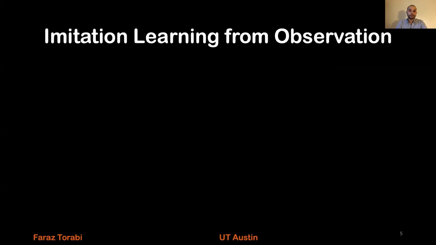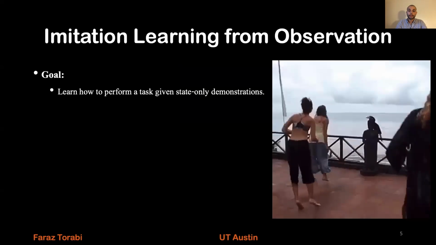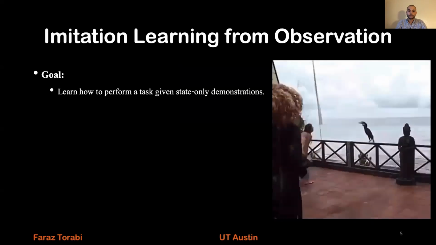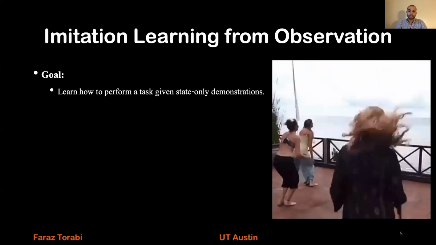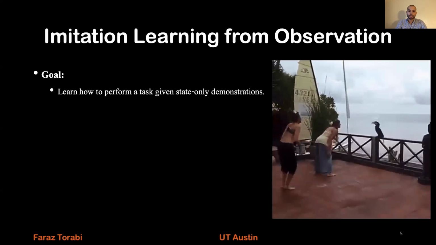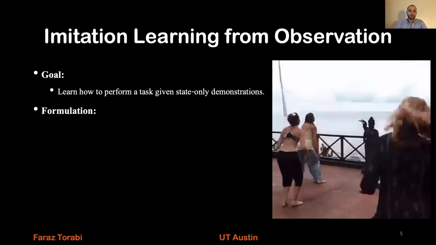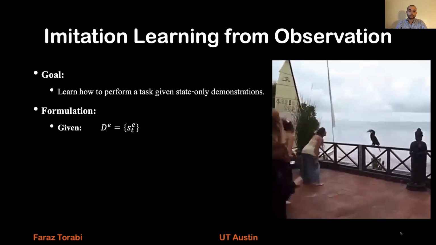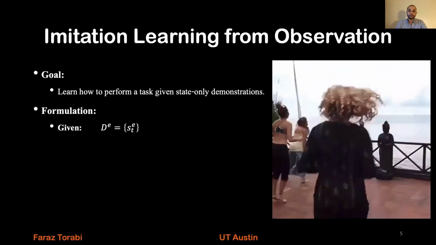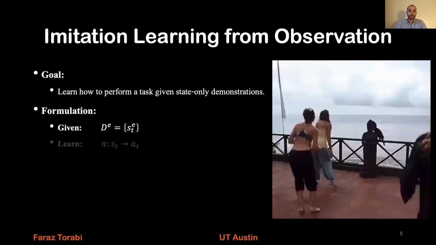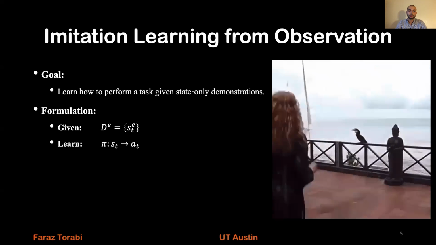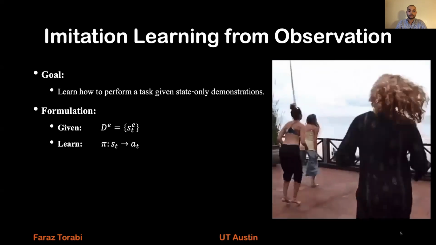The next framework is imitation learning from observation. The goal of this framework is to learn how to perform a task given a state-only demonstration. This framework is very natural to humans and animals. They watch others doing tasks and they try them themselves and learn tasks. The formulation of this framework is that we are given a state demonstration, a state trajectory, and we want to learn a policy which maps states to actions.